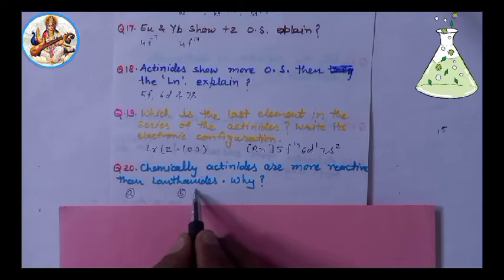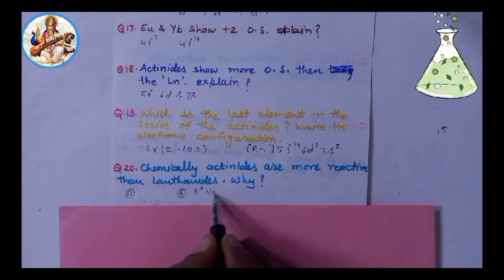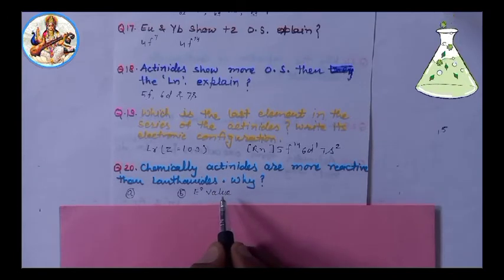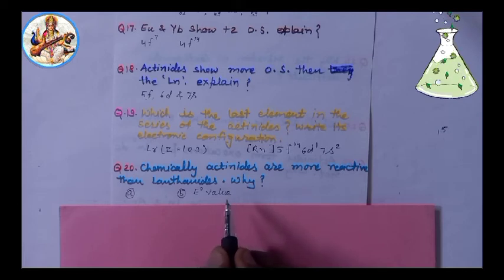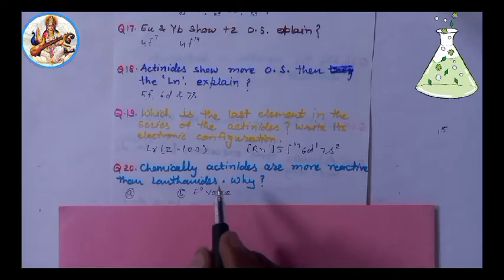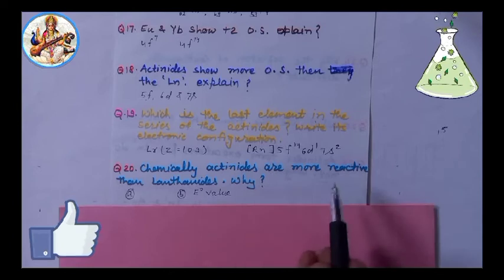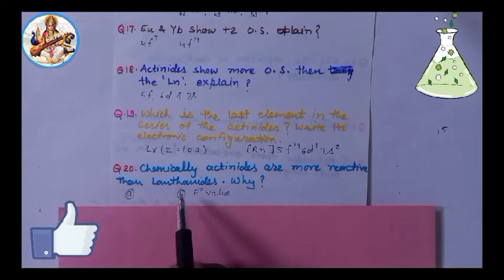Another point: E naught value of actinides is more negative than that of lanthanides. That is why actinides are more reactive than lanthanides.